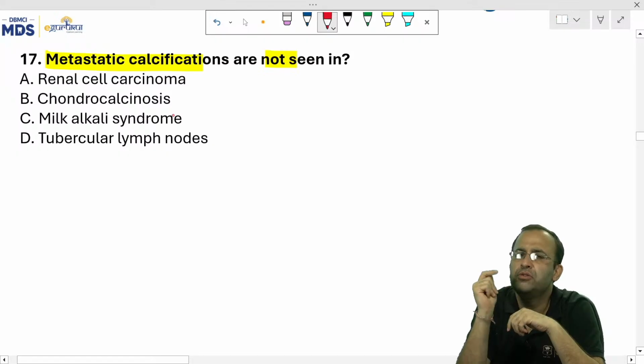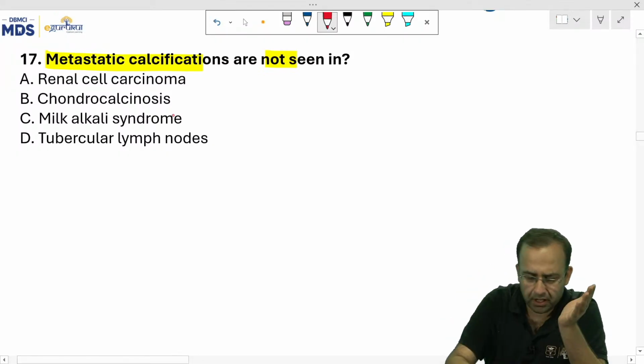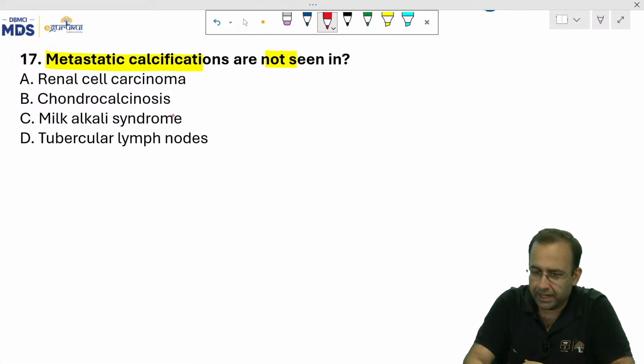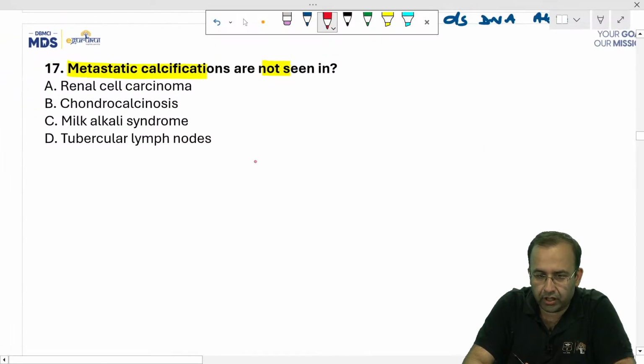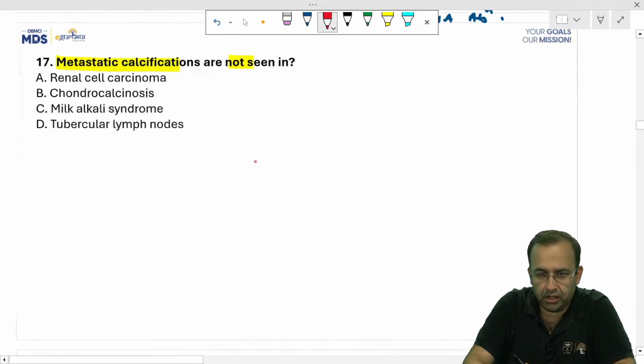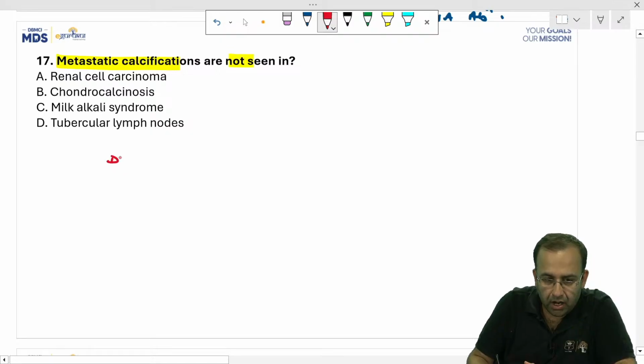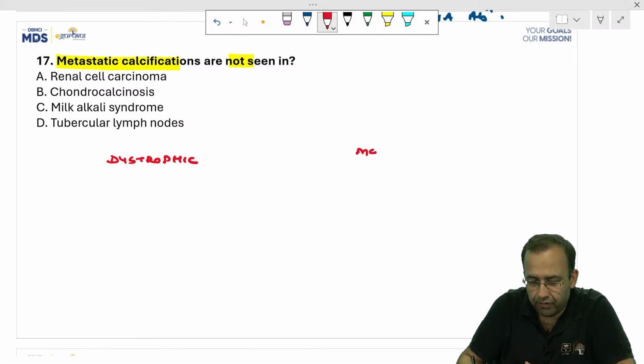Answer. You know this. Calcifications are of 2 types: dystrophic and metastatic. Let me quickly make the master table of this. Dystrophic is seen in dead or damaged tissue, versus metastatic calcification, which is seen in normal tissues. Most common site being lungs.